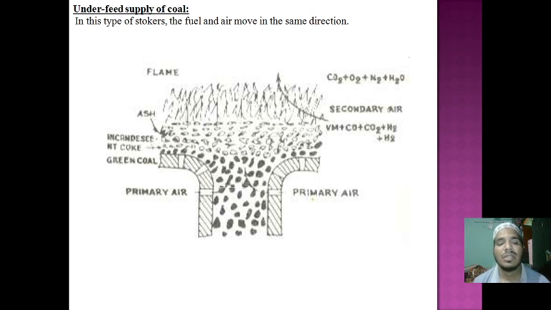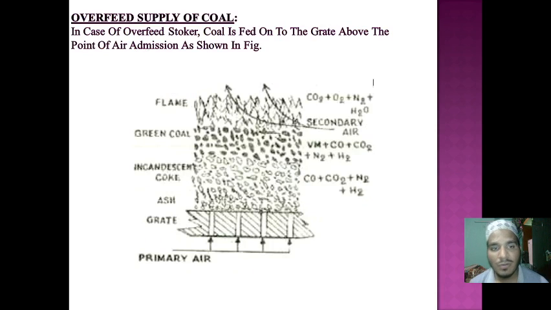Here we are using the green coal. First, the green coal, then the grate. This is the structure of your grate, and this is another structure of the grate. Primary air is inside it from both sides. And after that, instead of ash, the last one we are seeing is the overfeed supply of coal. After the grate, ash content will be there, but instead of ash we are using green coal.